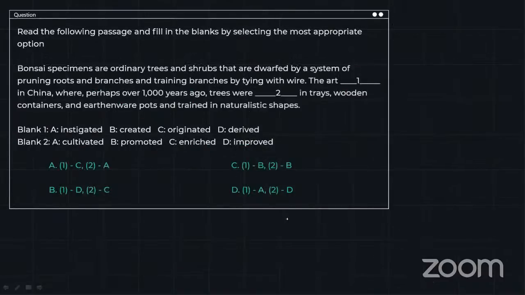Okay, moving ahead. Now you have a cloze test kind of a sentence. All right, what do you have to do? You have a passage where there are two blanks and you have to fill those two blanks with a word. So go ahead, try to solve this question, take around 20 to 30 seconds, read the passage, and then we'll quickly see what the answer is. Also, if you have any query, do make sure that you comment down below so that our team and myself can sort it out and answer your issues.